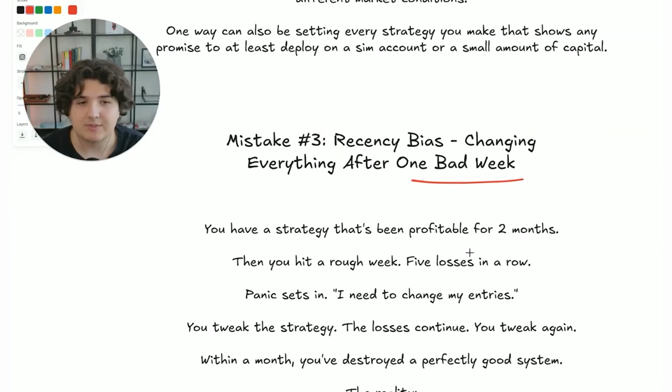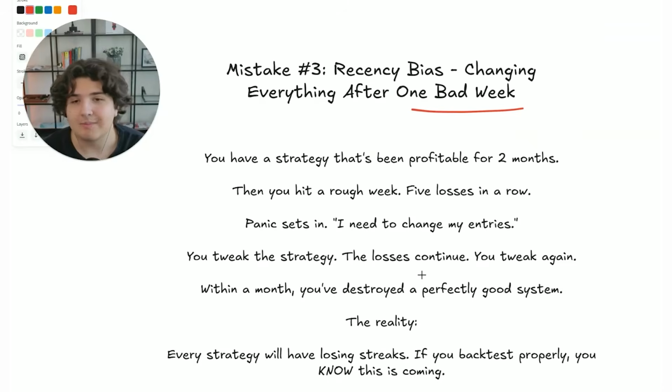Now, number 3 is recency bias, changing everything after one bad week. You have a strategy that's been profitable for 2 months, let's say. Then you hit a rough period. You have 5 losses in a row. Panic maybe sets in. I need to change my entries because it's always getting hurt because it's entering too late, for example. You tweak the strategy, the losses then continue, then you tweak again, and then within a month, you've probably destroyed a perfectly good system.